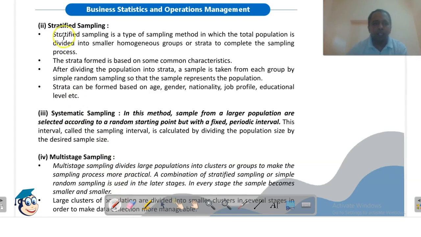Stratified sampling. Stratified means groups. The word stratified is taken from the word strata, which means homogeneous groups.